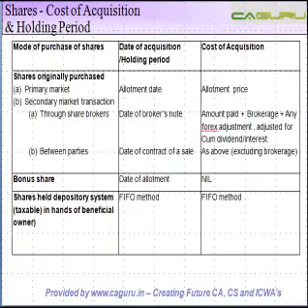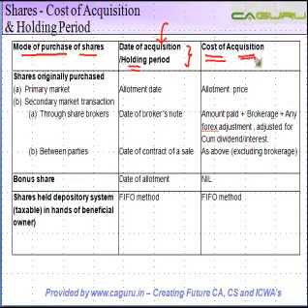On the left hand side, I have the mode of purchase of shares, whether purchased from the market, primary, secondary, purchase between parties and all those things. Then, how do you calculate the date of acquisition and the holding period? This is relevant because it determines whether a capital gain is a long-term or a short-term capital gain, and accordingly the tax rates differ. And the third is, what is the cost of acquisition?